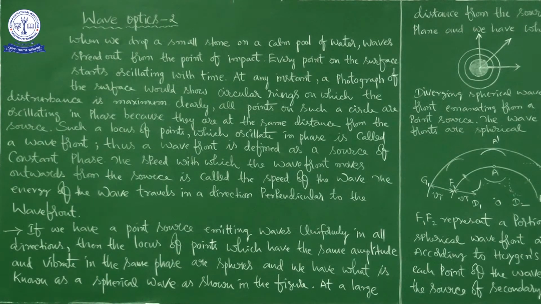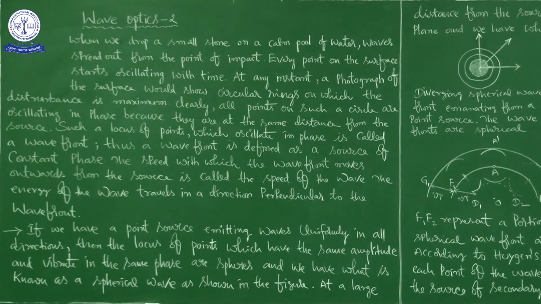At any instant, a photograph of the surface would show circular rings on which the disturbance is maximum. Clearly, all points on such a circle are oscillating in phase, meaning same phase, because they are at the same distance from the source.